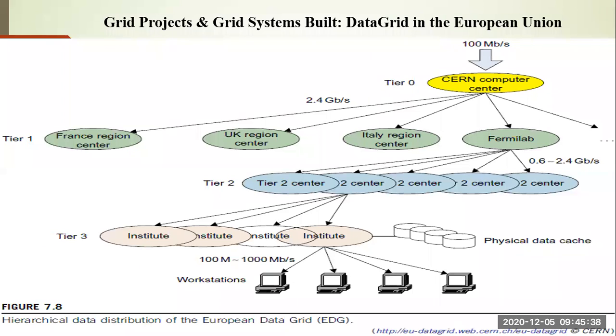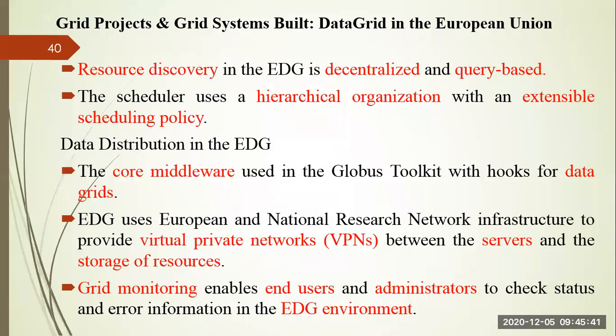Okay, so this is the main purpose of EDG, and also finding a resource in the EDG is very important because the system is completely decentralized. So it uses query-based mechanisms in order to locate a particular resource or to allocate resources for a particular application. Here also they are using a scheduler which uses a hierarchical organization with extensive scheduling policies in order to monitor these things.